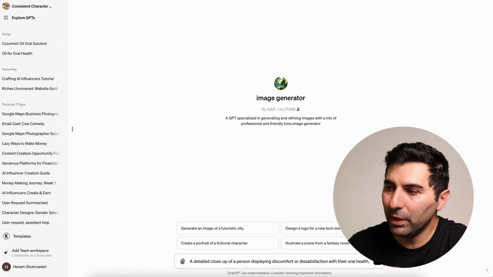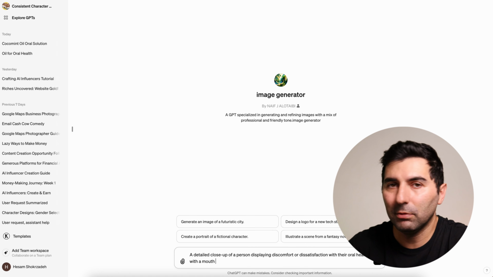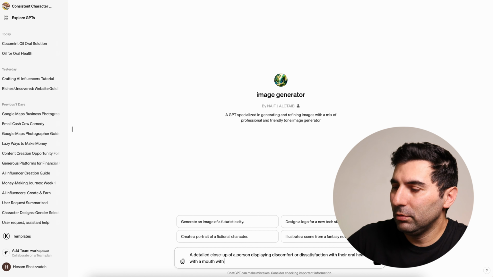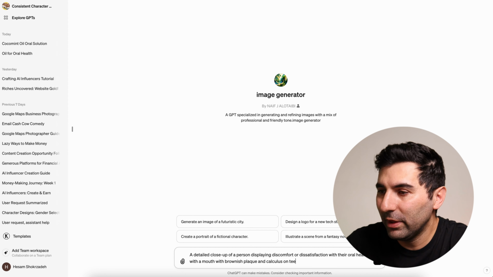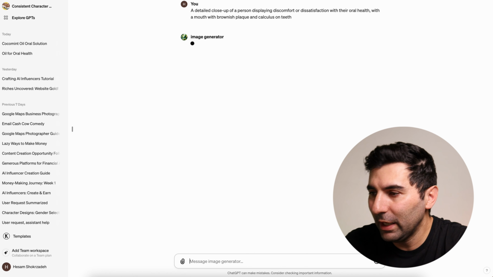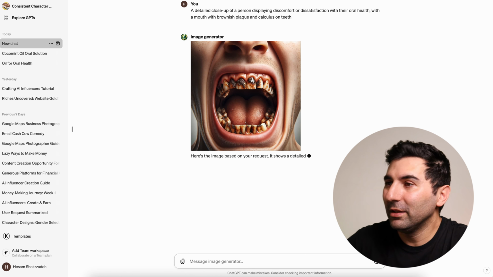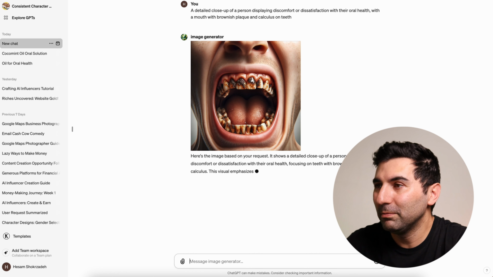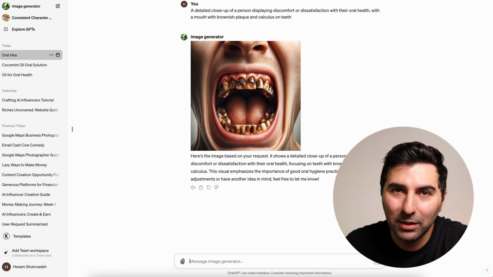Just to make the image better, I add some more information to this prompt to make it exactly what we need, like a mouth with brownish plaque and calculus on teeth. Alright, the image is created and it looks really good to show what bad oral health is, and the issue that we have in the beginning of the video.